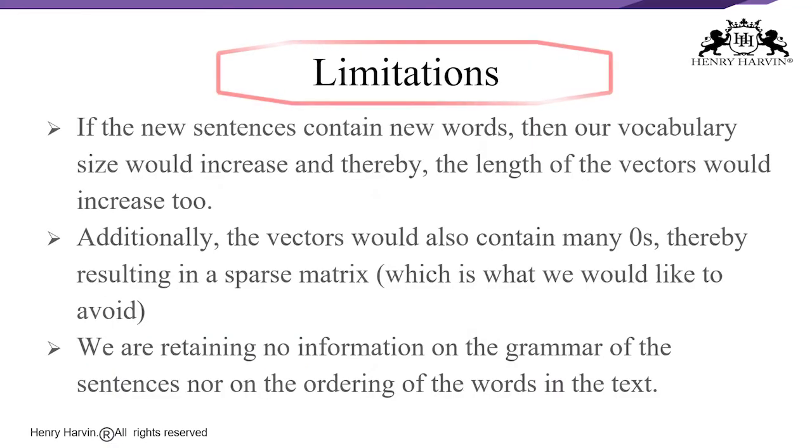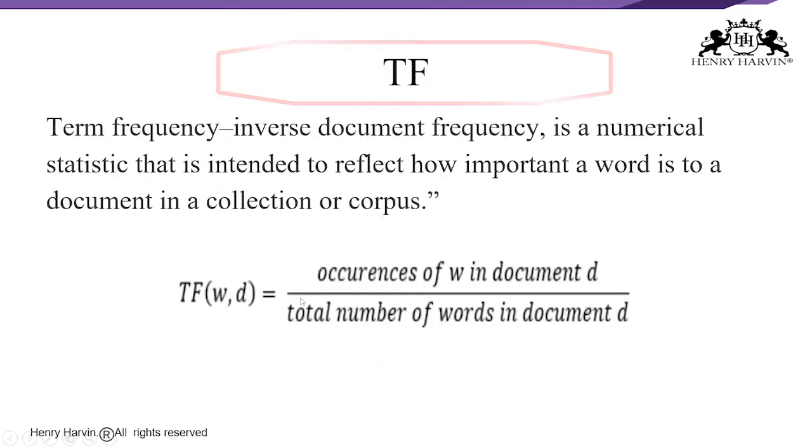Also we are retaining no information on the grammar of the sentences, nor on the ordering of the words in the text. We are not bothering about that also, right? So this is about the bag of words model. Now let us try to understand what is term frequency. So tf-idf is another statistic that is intended to reflect how important a word is to a document in the collection or corpus. So what does that basically mean?